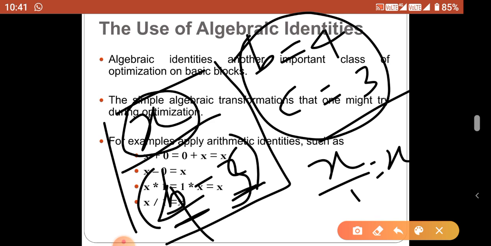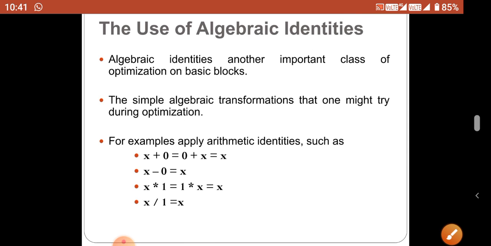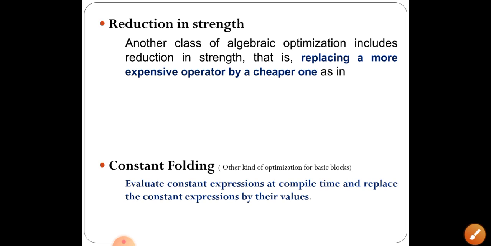So this should be eliminated by the DAG construction or another optimization technique. This is called algebraic identities. Next we are going to discuss another kind of optimization technique, reduction in strength and constant folding. Reduction in strength means we replace the costlier expression by the cheaper one. That means multiplication is replaced by addition, and division is replaced by either multiplication or subtraction. Power operation can be replaced by multiplication, and once again, multiplication can be replaced by addition. This kind of optimization is called reduction in strength.